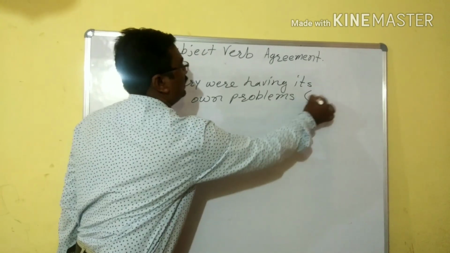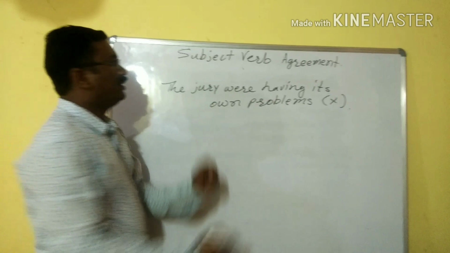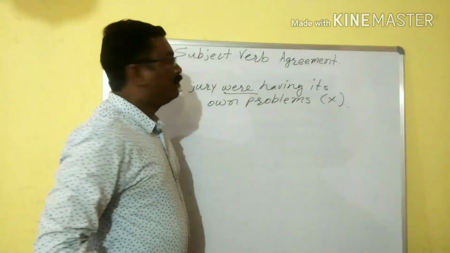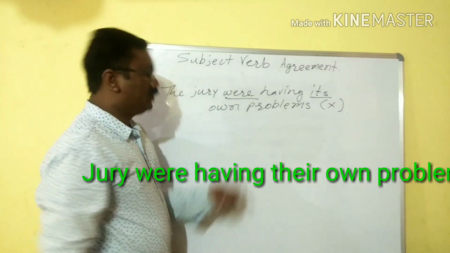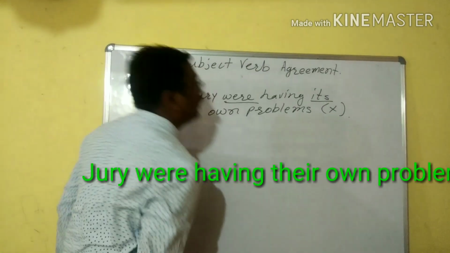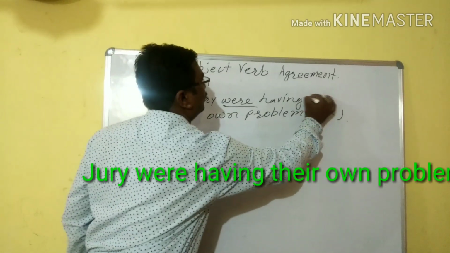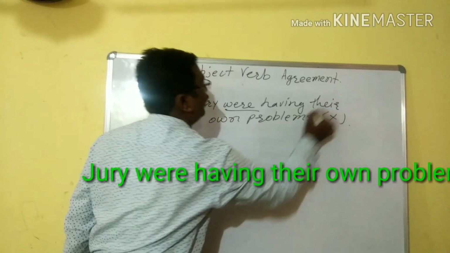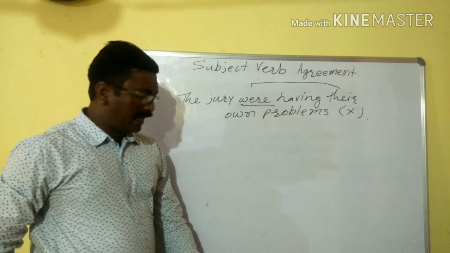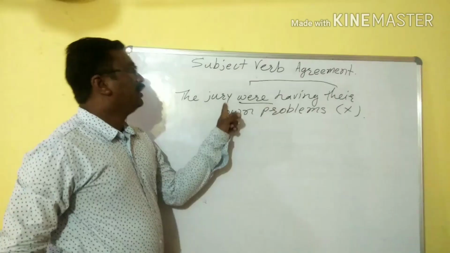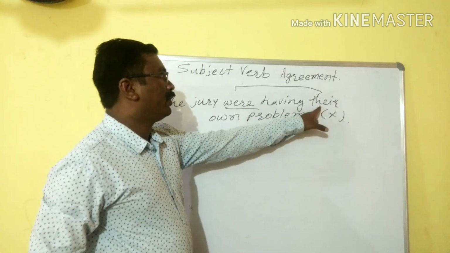So this statement is wrong. Why? We have used were as a plural, but afterwards we have used the pronoun its. In place of its, we should use their, because the pronoun also needs to match the verb. As we have taken jury as plural, we can't take any singular pronoun there. We should take a plural pronoun.